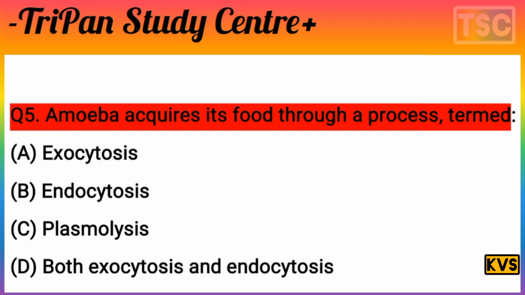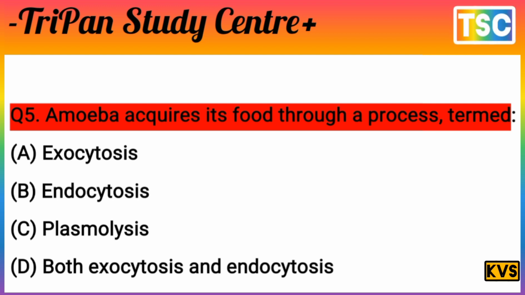You know that question is very interesting. Amoeba acquires its food through a process termed. But one important factor here: amoeba acquires its food through the process termed endocytosis. Endocytosis is the ingestion of material by cells through their plasma membranes. That's the most important thing here. It means the option B